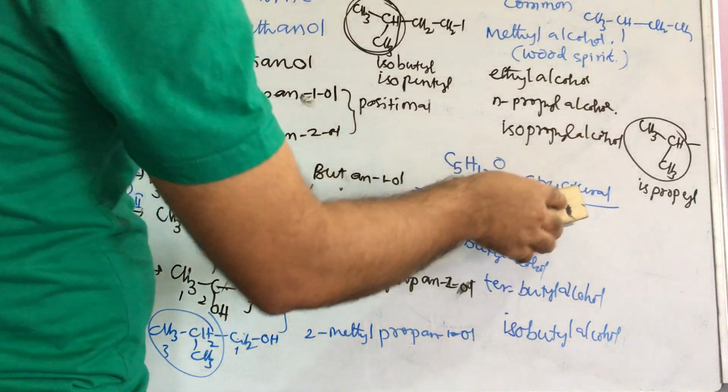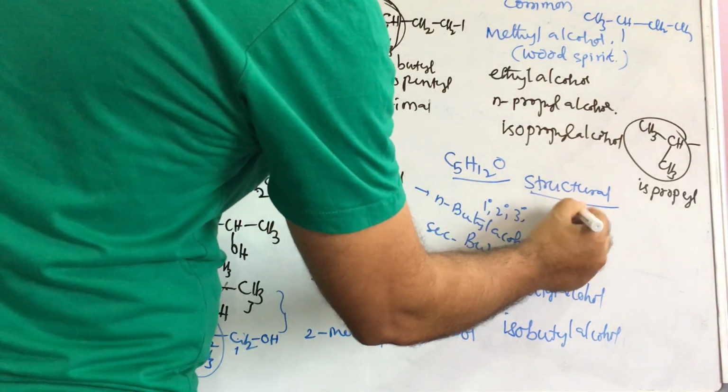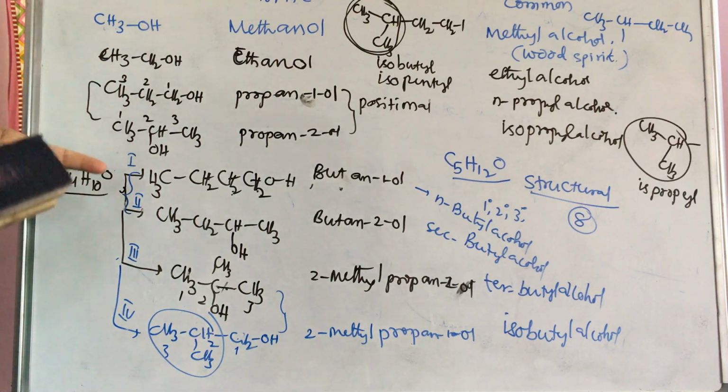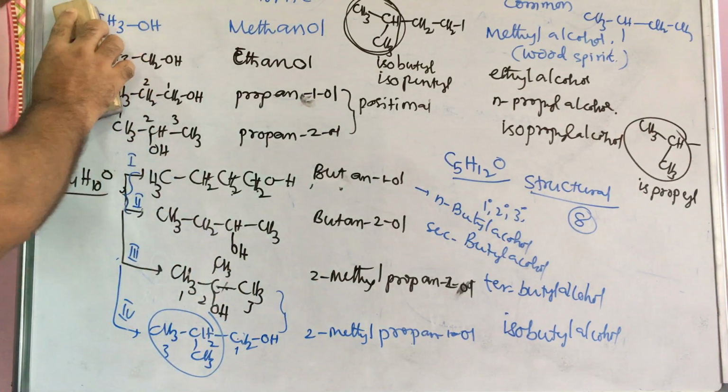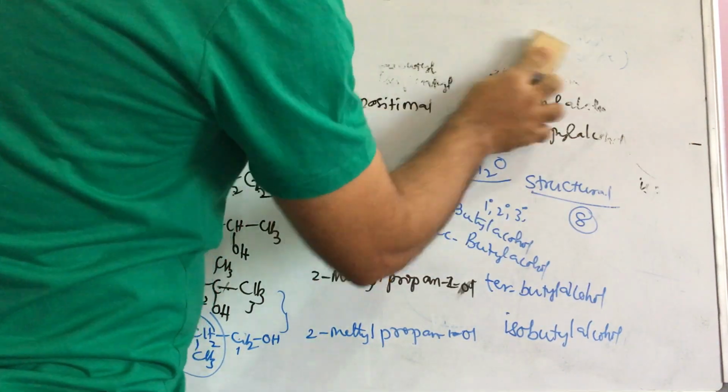So here also, nearly 8 isomers are possible. Write those 8 isomers and classify them as primary, secondary, tertiary. In that, a few may be the same primary, a few the same secondary, and tertiary is also possible. Try yourself. If you don't know the answer, you can check your textbook. In the haloalkane chapter, one in-text question is there, that is